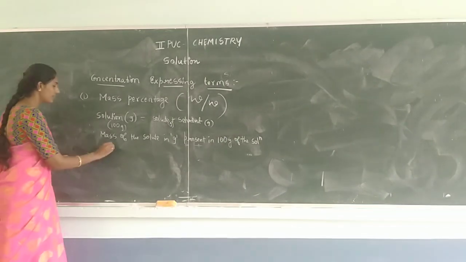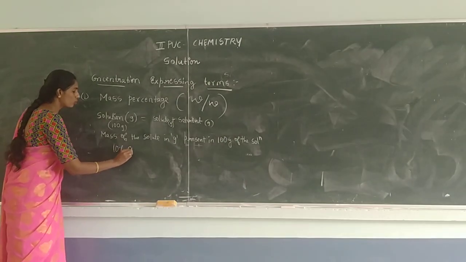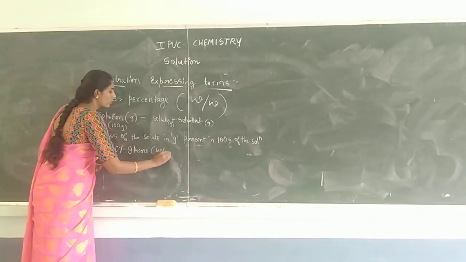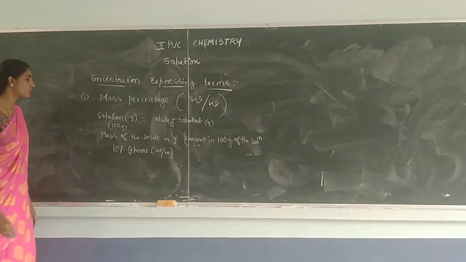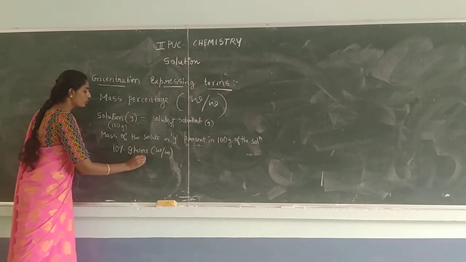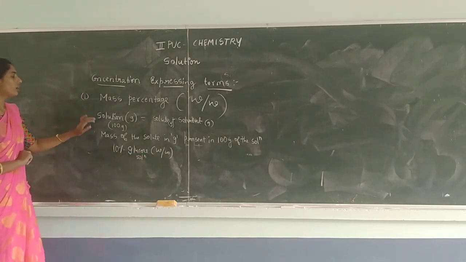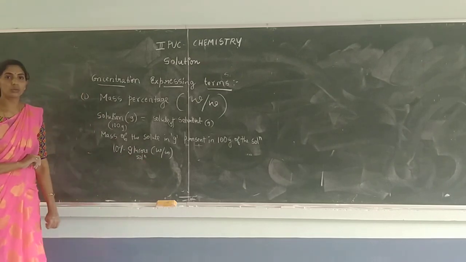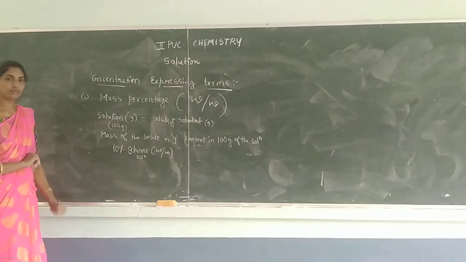Simple, right? If I consider 10% glucose, 10% glucose in W by W, 10% glucose solution. What is the meaning of 10% glucose solution? In weight by weight concept. ಇದನ್ನು ಹೇಗೆ ಡಿಫೈನ್ ಮಾಡಬಹುದು? Again we define this one.